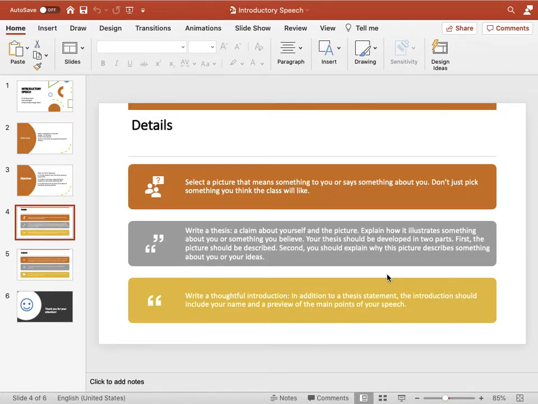So for example, if you took a picture where you have been pictured with Abdul Sattar Edhi, first of all you will describe the picture. You will say, this is the picture where I have been pictured with Abdul Sattar Edhi at this place at this particular time. This is the description of the picture. But then you need to state a thesis, a claim about yourself. A claim can be something like this. You might say, I strongly believe in philanthropy.